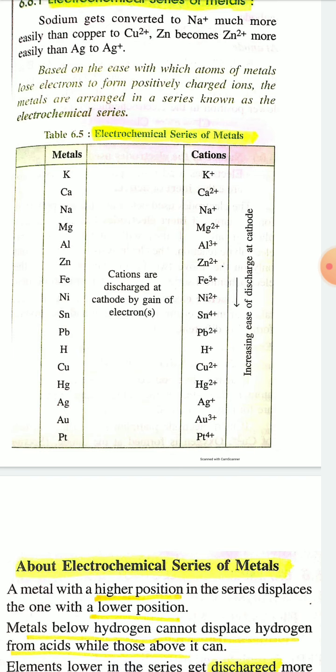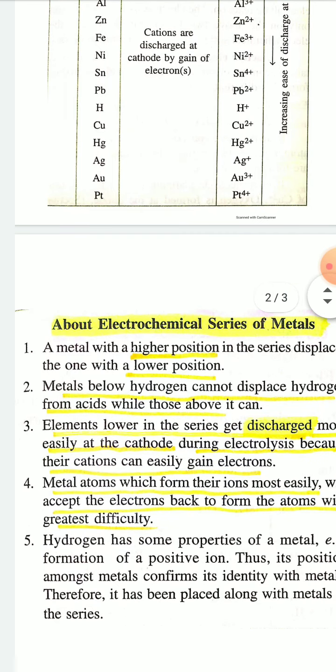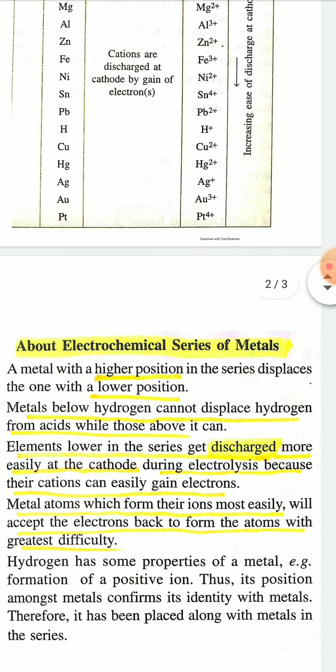So the metals at the lower portion of this series can easily gain electrons and discharge at the cathode.